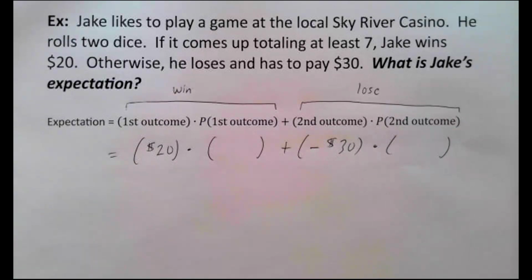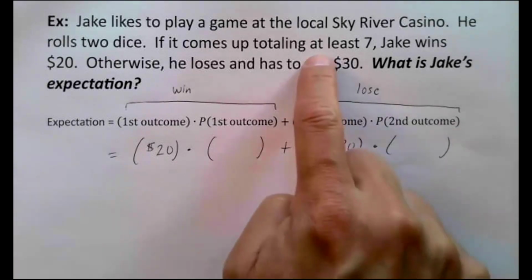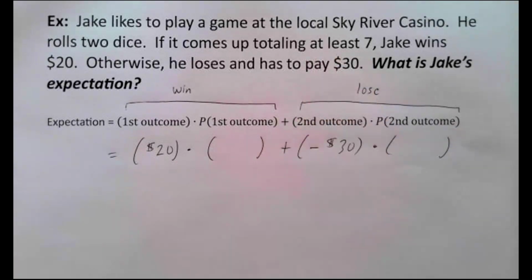Remember, Jake wins if the total on the dice comes up at least seven. Jake wins if the total comes up at least seven. That means seven or more. That's what we mean by at least seven. At least seven means it could be seven and he wins, or it could be more than seven and he also wins.